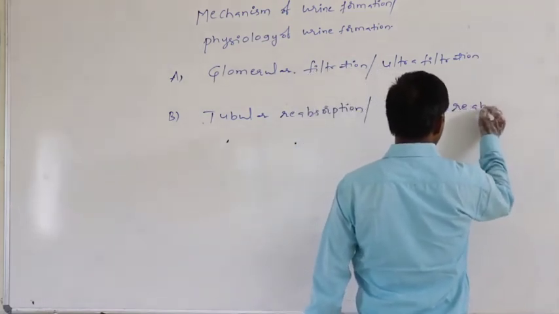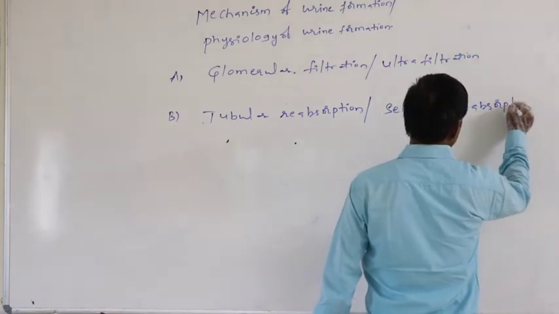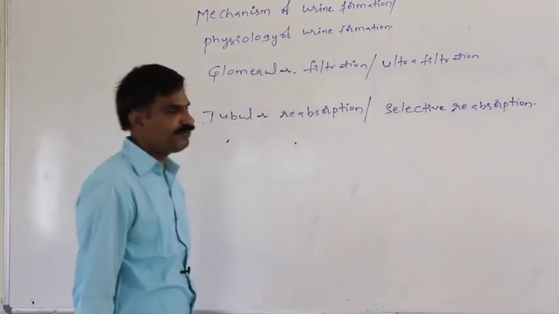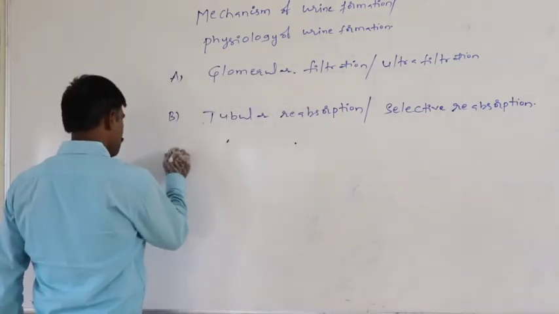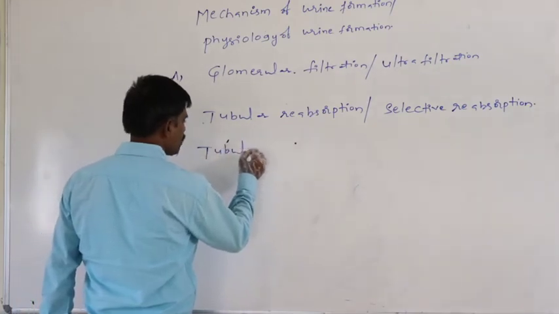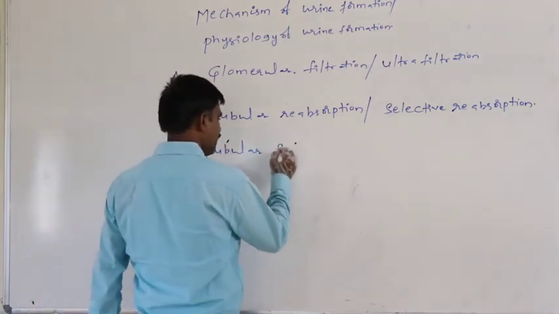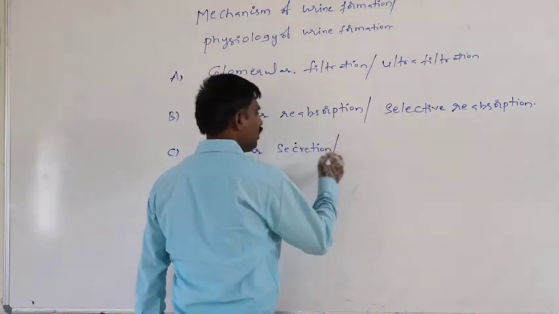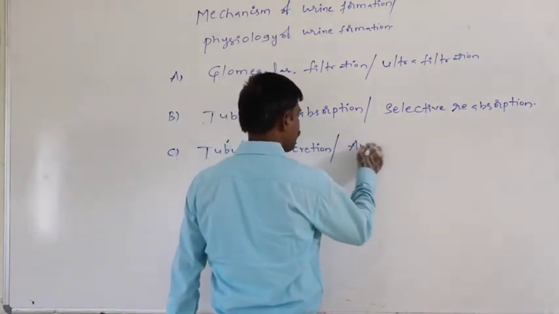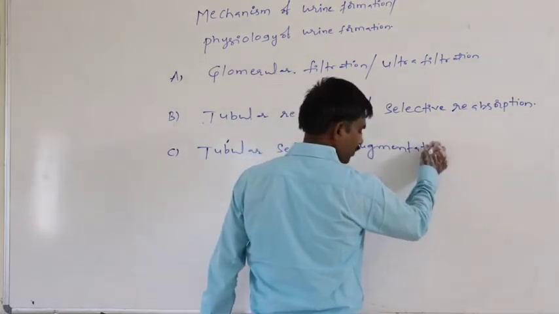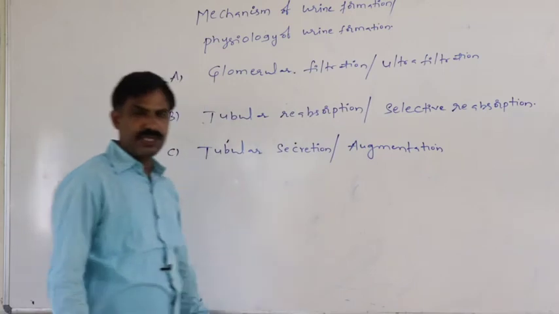Selective reabsorption is the second step. Third step is tubular secretion, or augmentation, is the third step.